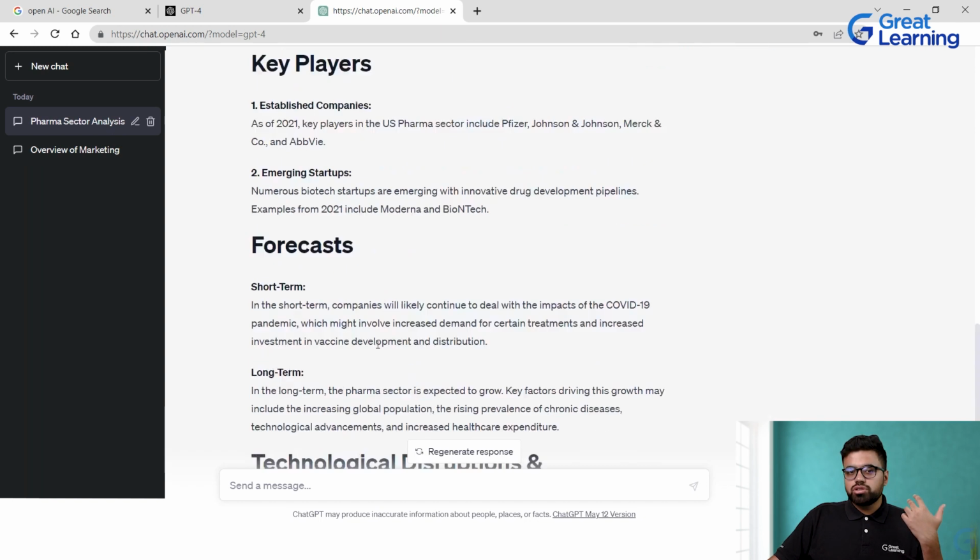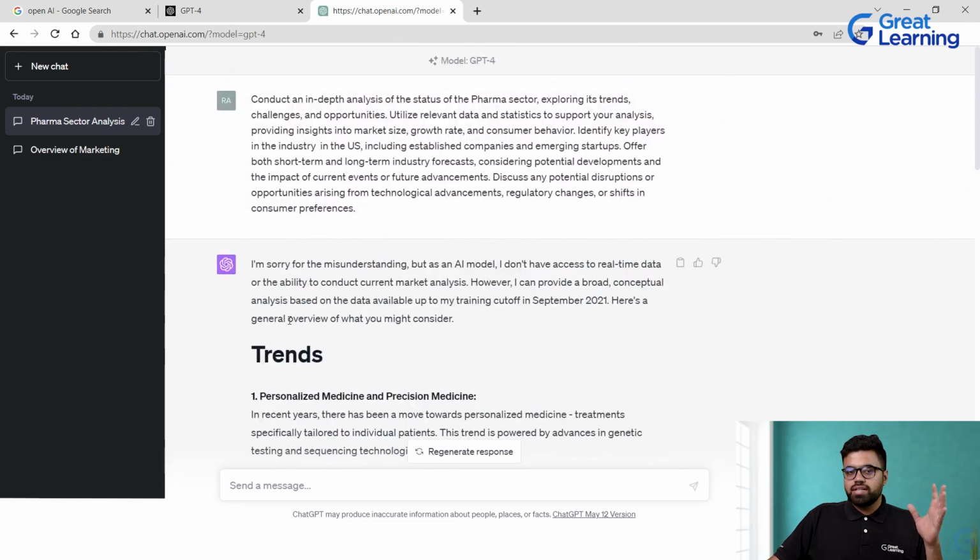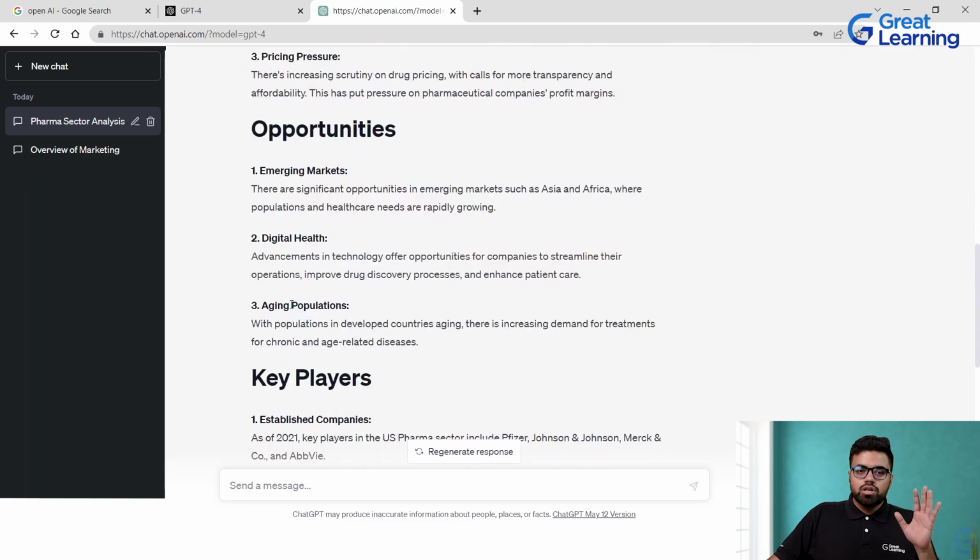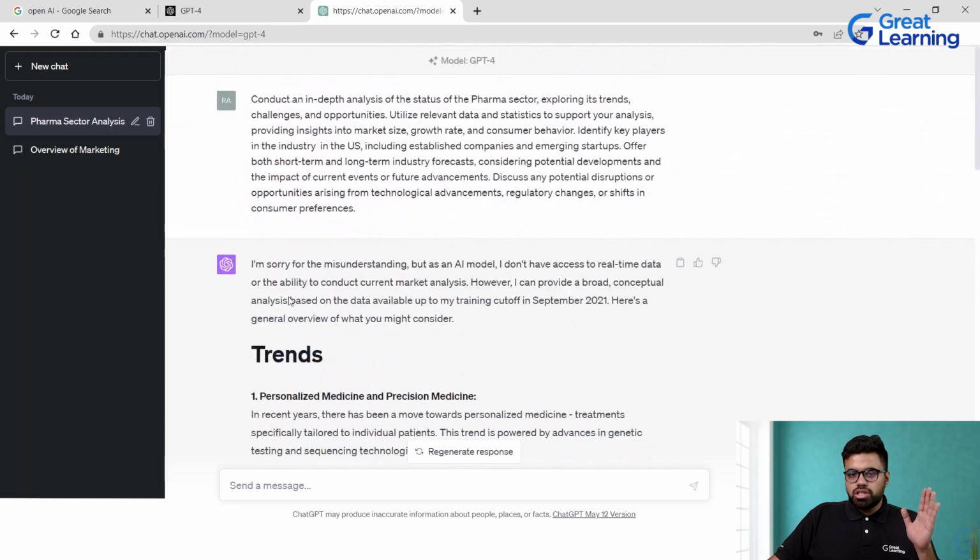So it gives us a gist of what is happening in the pharma sector, the pharma industries, right? The key thing that we are mentioning here is that if you give it a prompt that is precise, a prompt that has all the segments divided, like this is the research part, this is the analysis part that I want GPT to do, then the forecast about those results, it will give you a gist of whatever information you have provided in the prompt, right? So it will give you a gist of all those things.